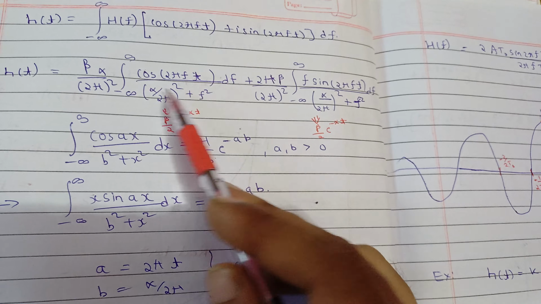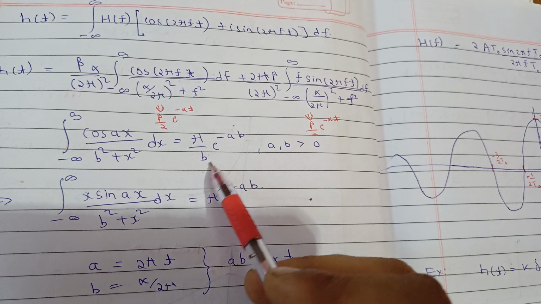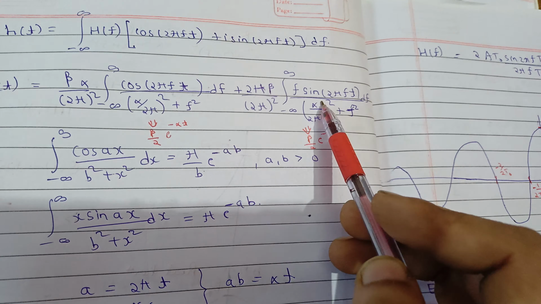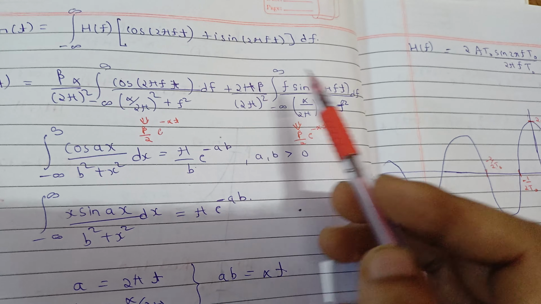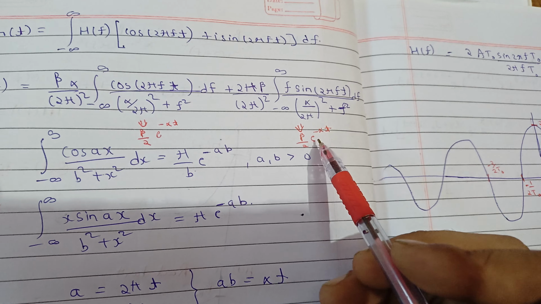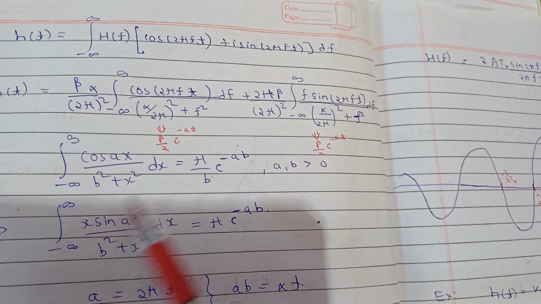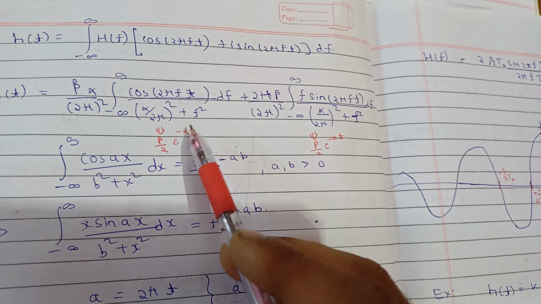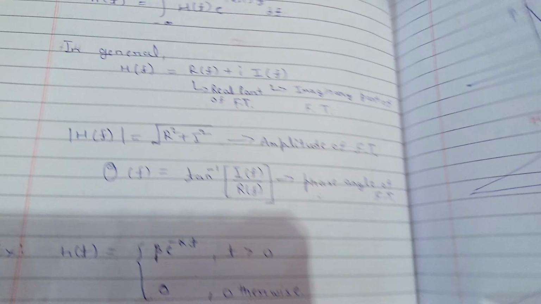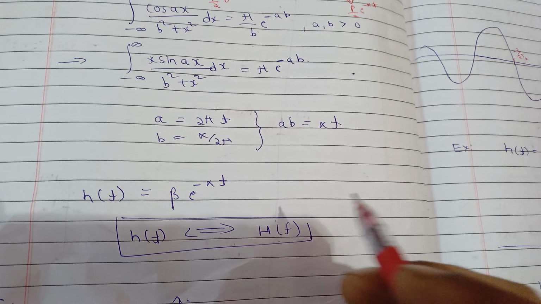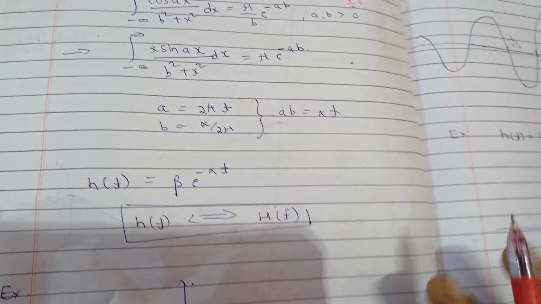So this integral can be written directly this way. You know a and b, then multiply them with the constant, and whatever comes after that, multiply with that. So from here you will get beta by 2 exponential minus alpha t. From here you will get beta by 2 exponential minus alpha t. Now adding them will give you beta exponential minus alpha t. So that is the h(t) we had taken in the start. So this is the same result you get by the inverse Fourier transform. I hope you understood this.